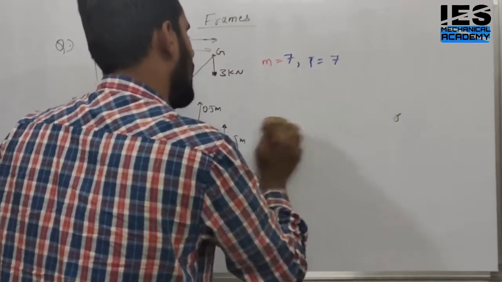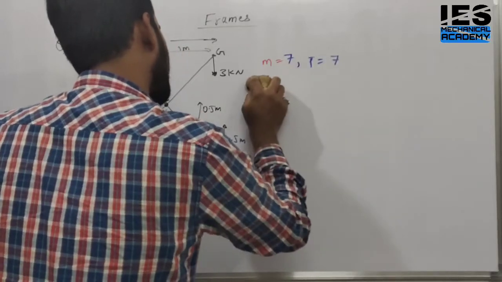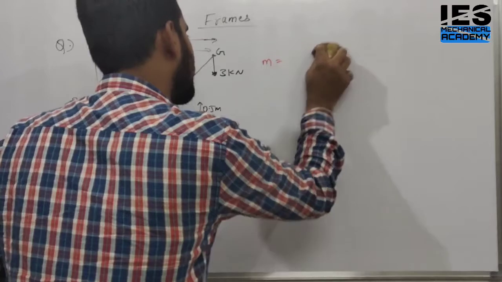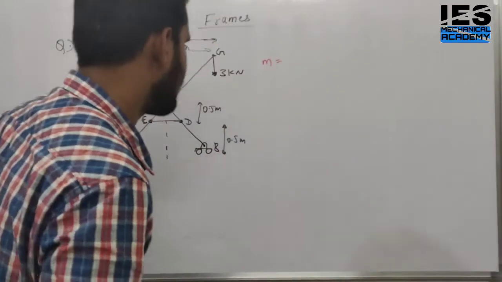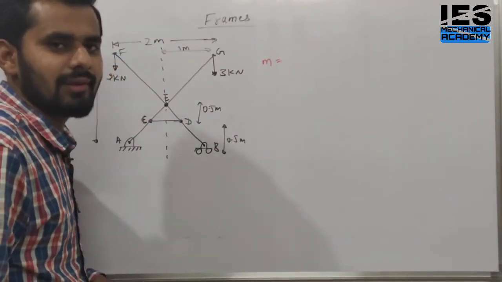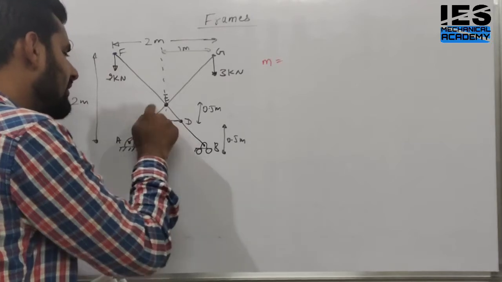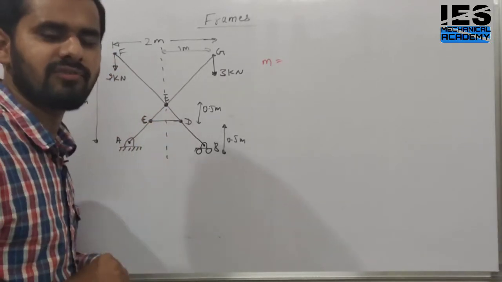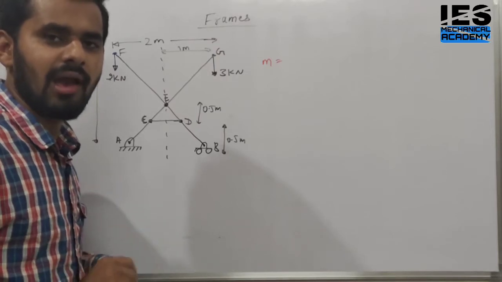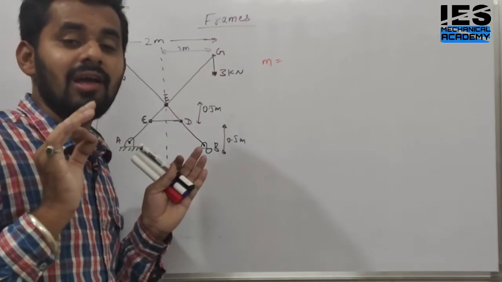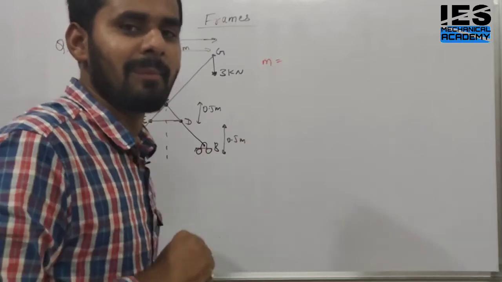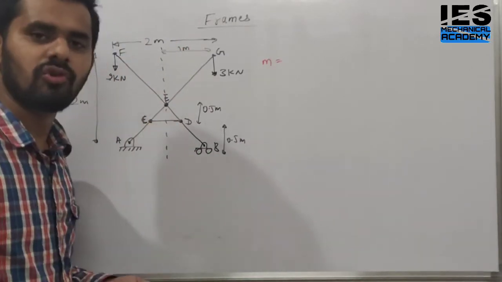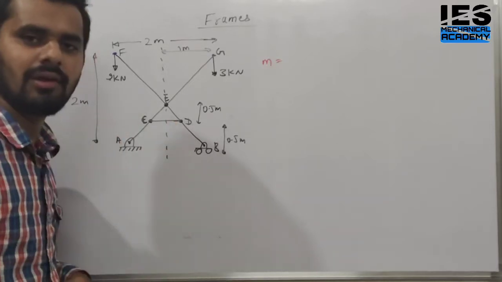Now you also chose the number of members and joints wrongly. How? Students, if 1, 2, 3 are the members, it is like a truss. Why do we call it a frame? What is the condition of a frame? At least one member is not a two-force member. If these are members 1, 2, 3, 4, and all are two-force members, then it is actually a truss, not a frame.